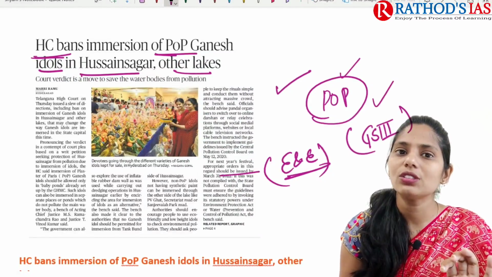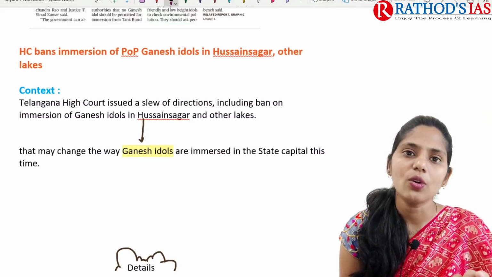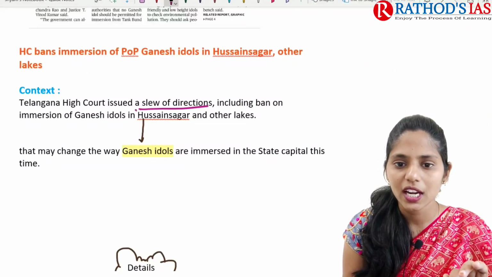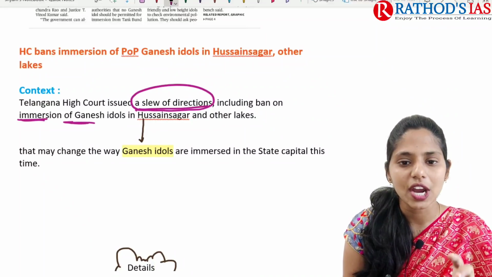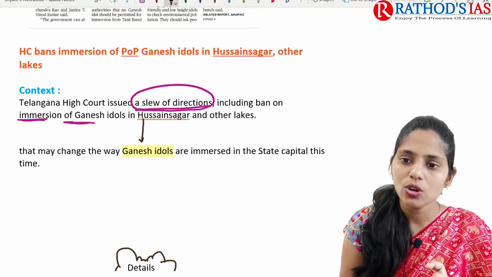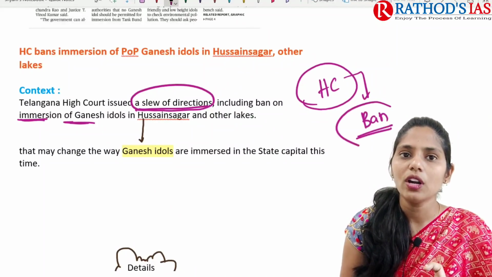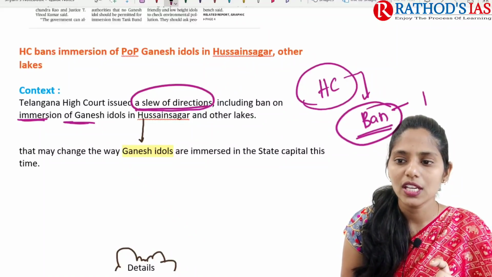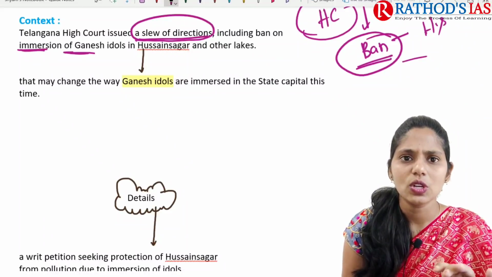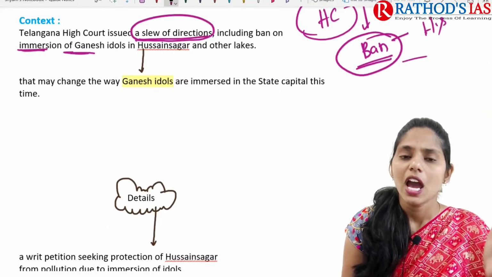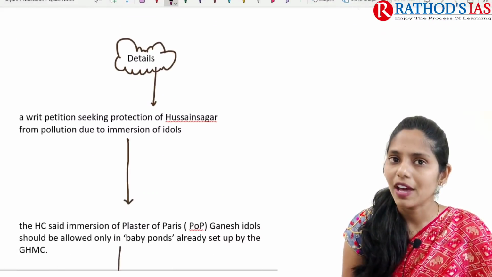Now let us try to see this topic in great detail. If you see the context, it mainly says that the Telangana High Court issued a slew of directions, including a ban on immersion of Ganesh idols in Hussain Sagar and other lakes. Why? Because these Ganesh idols are mainly made of plaster of Paris, and whenever we go for immersion in water bodies, that will lead to environmental damage or pollution.